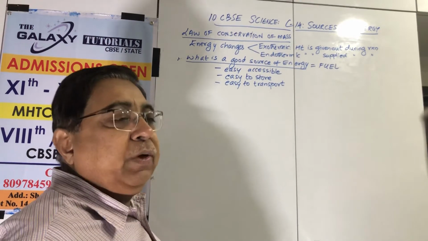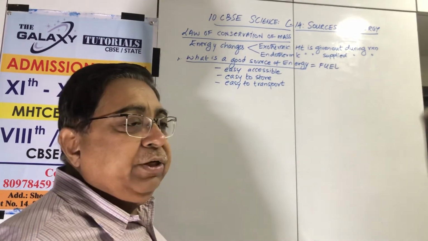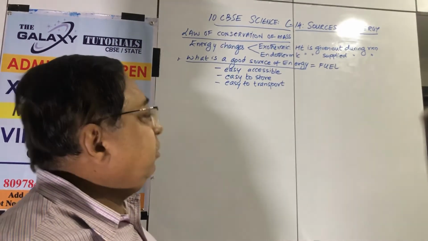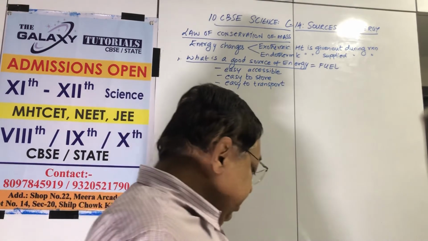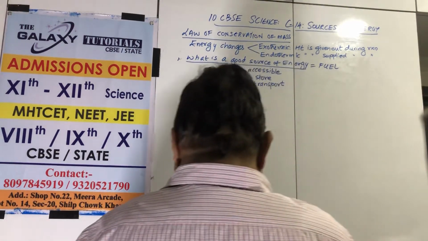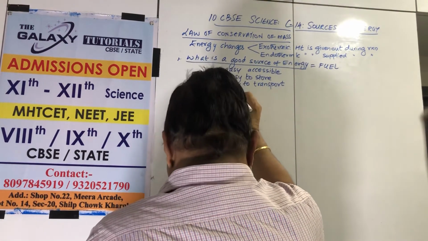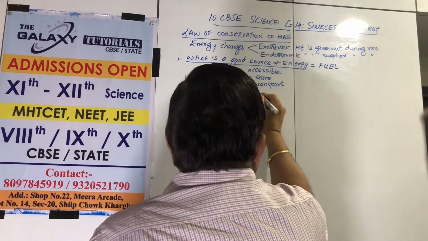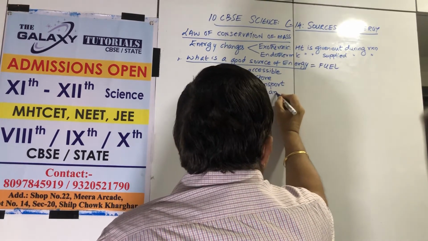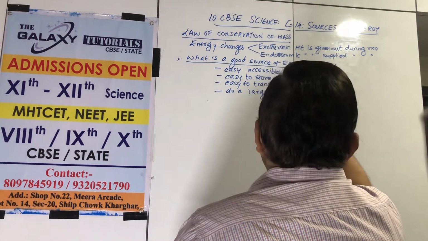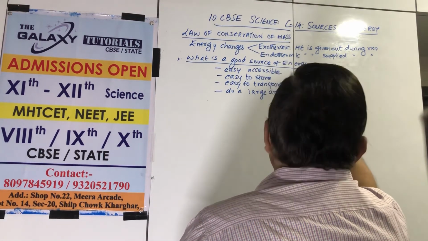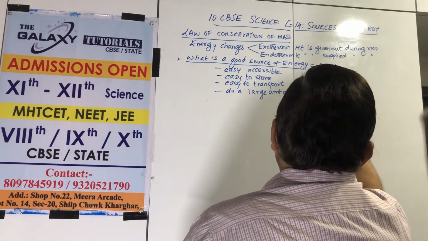Easy to transport. So we can go to rural areas, villages, mountain tops. So it should be available. Otherwise, some people will never be able to use fuel. Okay. And lastly, it should do a large amount of work per unit volume or mass.